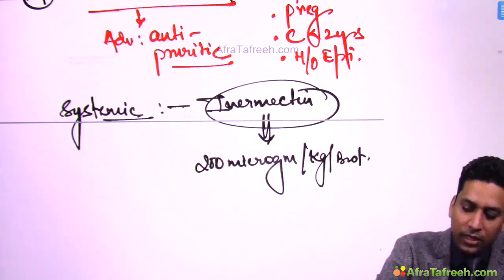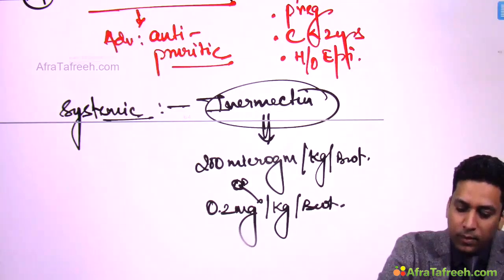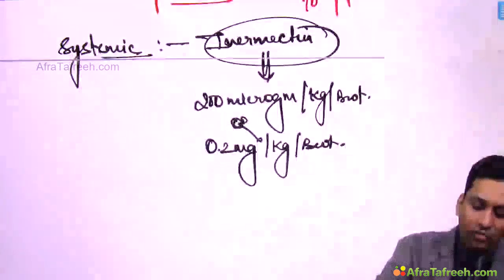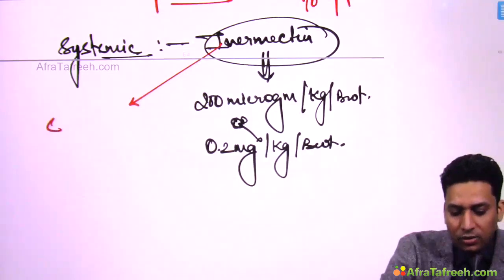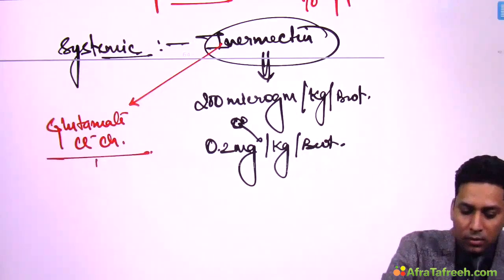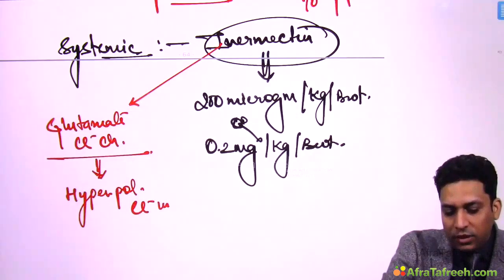If they ask you in milligram, then it is 0.2 milligram per kg body weight. Ivermectin acts on glutamate gated chloride channels, which leads to hyperpolarization due to chloride influx,